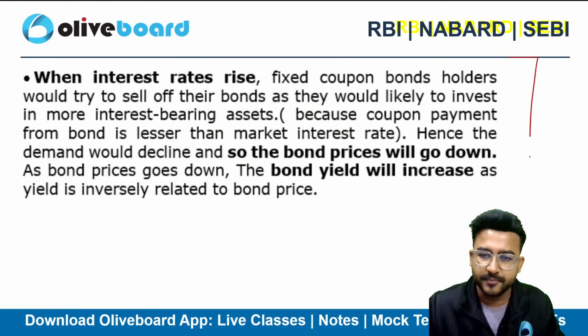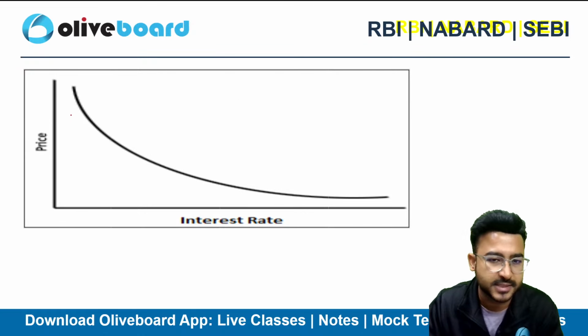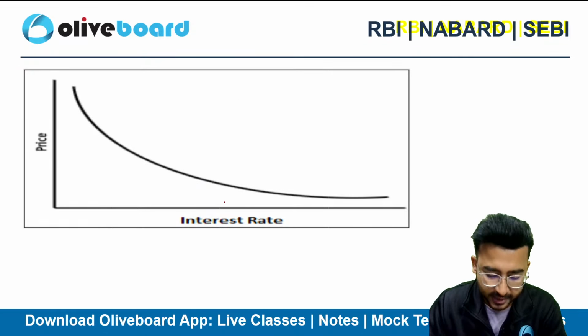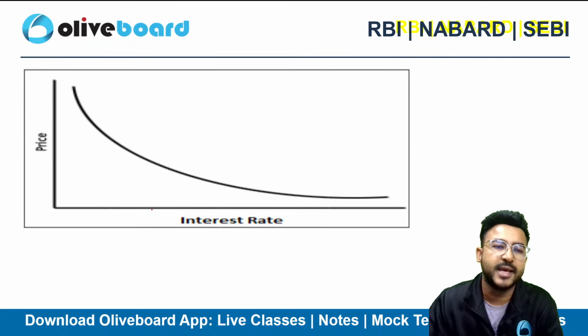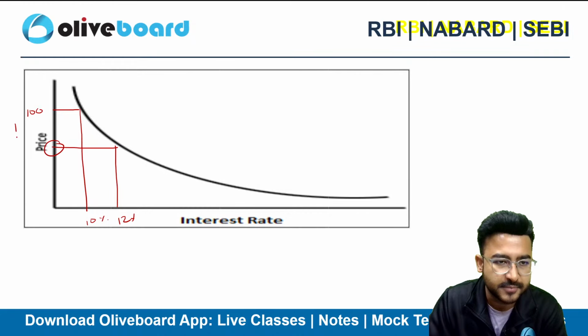Just read this para later on, and that's why we say that the market prices and the interest rates are inversely proportional. Why are they inversely proportional? So my market price is 100 rupees. The interest rate in the market is just 10% only. That's fine. But the moment the interest rate increases to 12%, I have to reduce my price from 100 to 98 or so on.